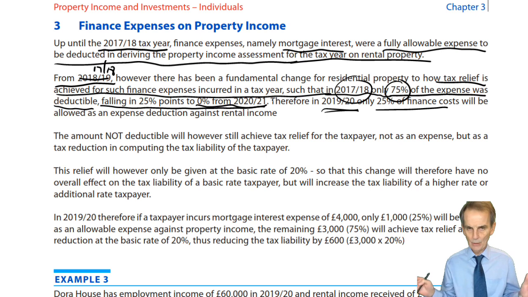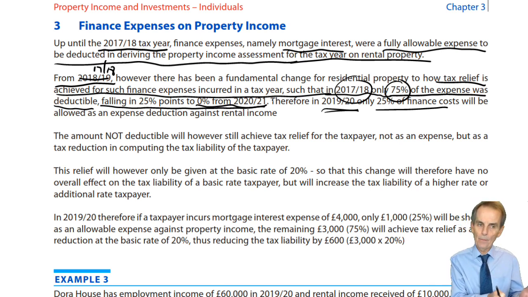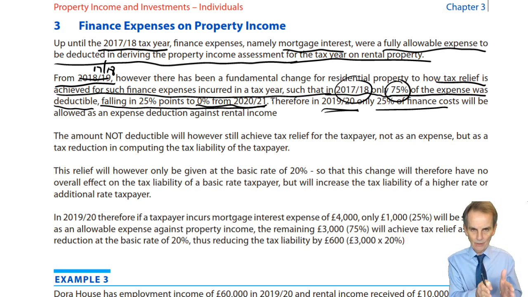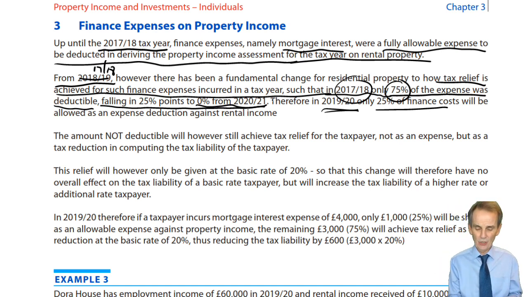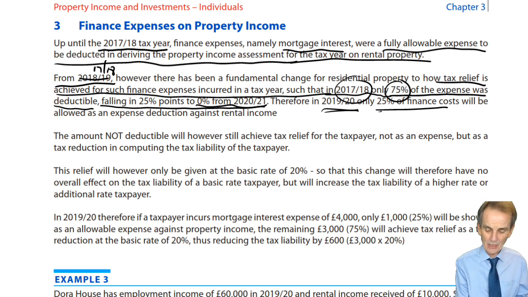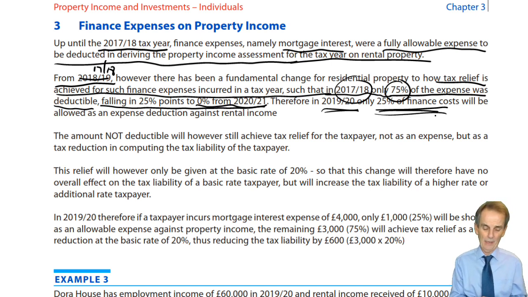Just to remove, without doing anything else, the deductibility of what is clearly an expense attached to deriving the property income. So what they have done is to move us from 100% allowable finance expense down to 75, to 50, now for our 1920 tax year 25%, next year to 0. And what they've replaced it with: in 1920 only 25% of finance costs will be allowable. What happens to the other 75%?